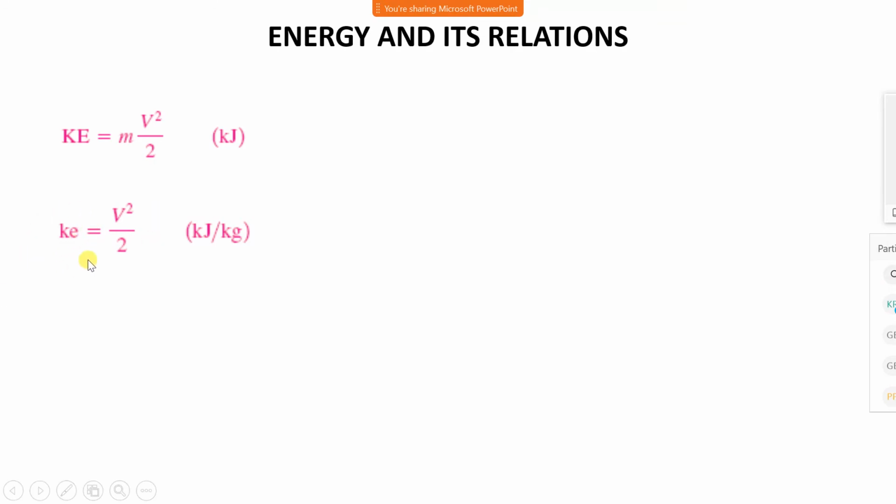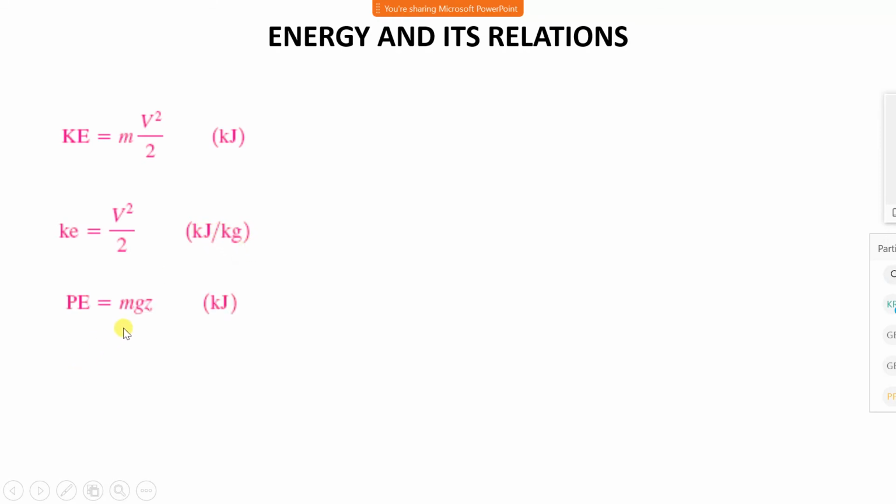Specific kinetic energy means kinetic energy possessed by the body per unit mass, that is v square by 2 or half v square. Therefore, the unit is kilojoule per kg.